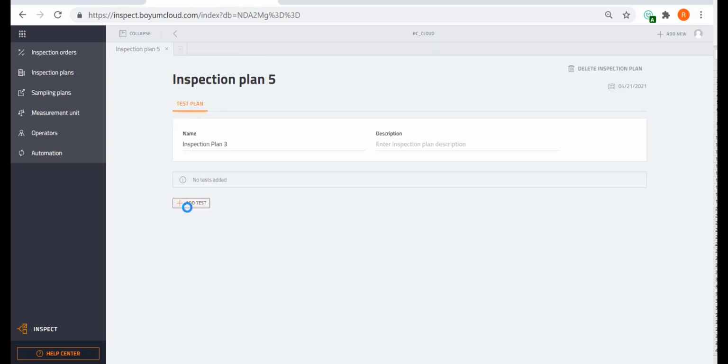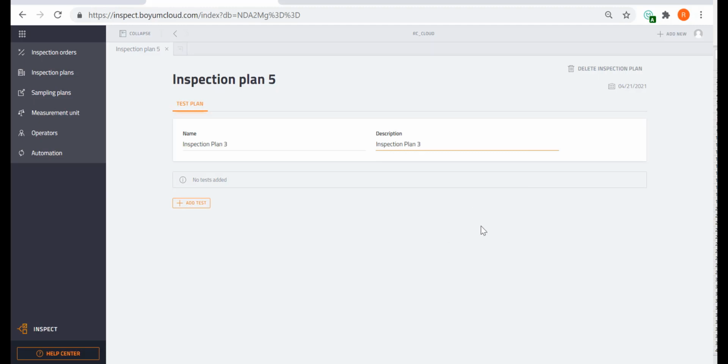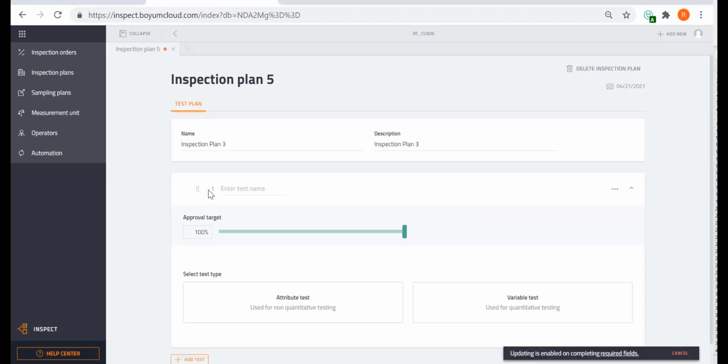So I'm going to drill back to it, and you see right here inspection plan 3, and of course again we can give it a description. I'm going to just do the same description right here. And now I'm going to create which tests I need to do when I use this inspection plan. So I'm going to click Add Test. So let me call it test 1. So keep it simple for you.